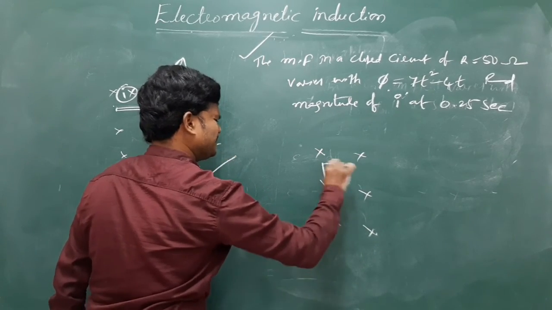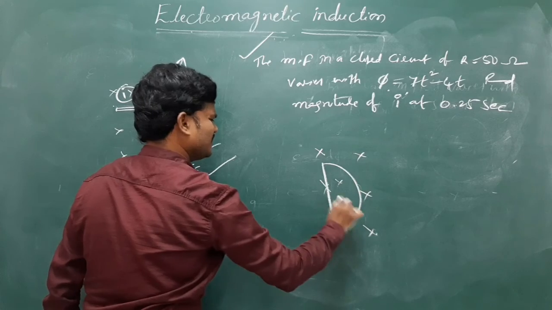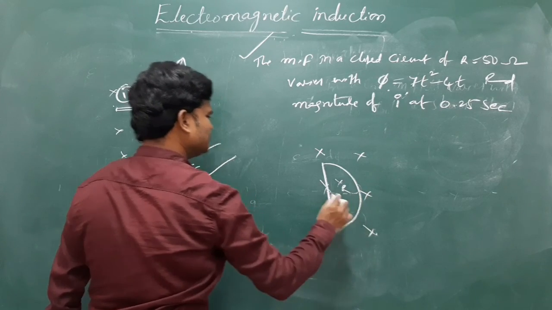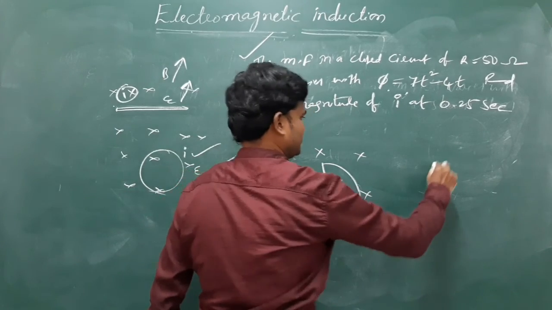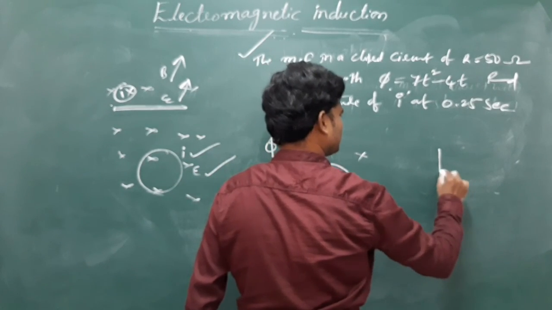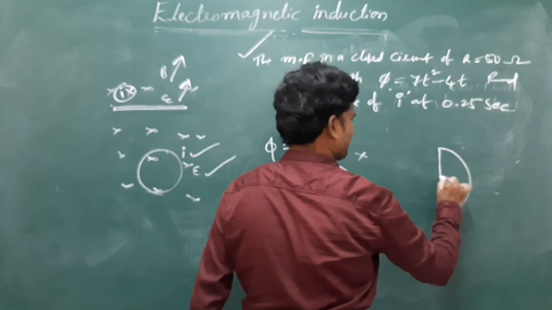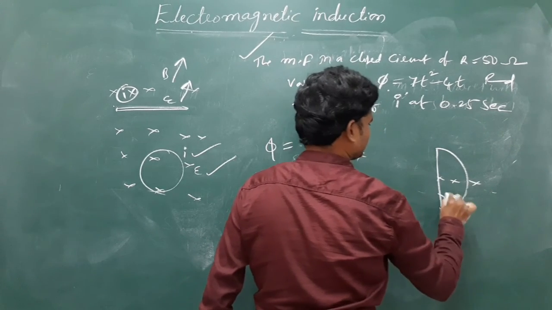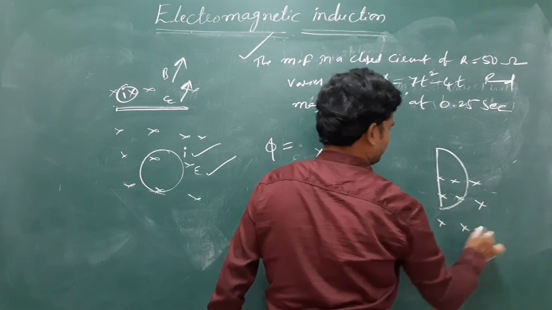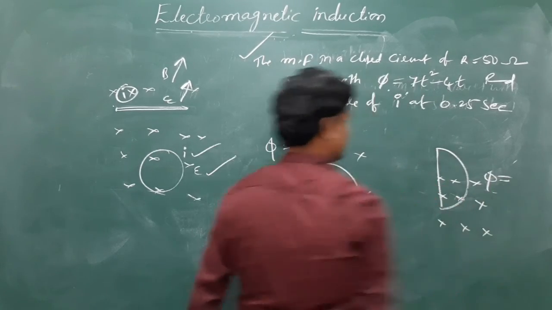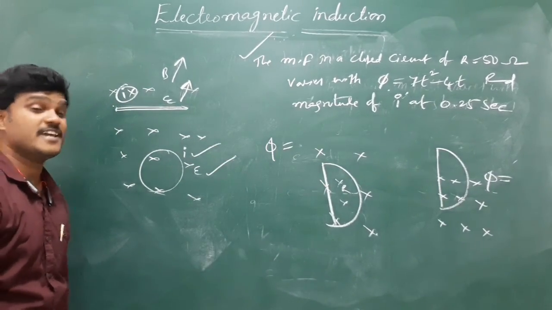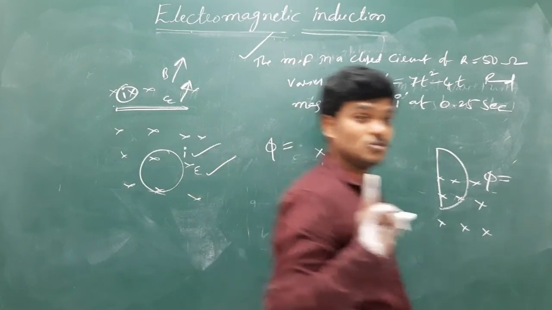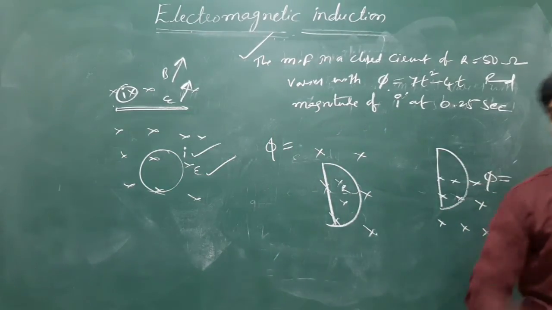One more small question. Tell me the flux here. R is the radius. Tell me the flux and identify the flux here. Try the flux. Flux is nothing but BA. What is A? The area of the loop where there is a magnetic field.